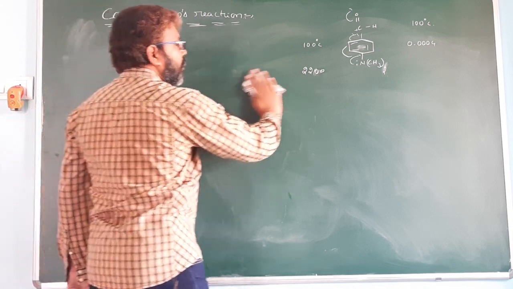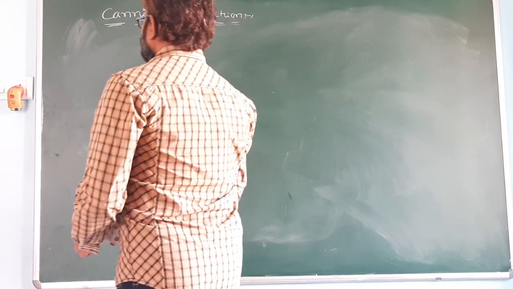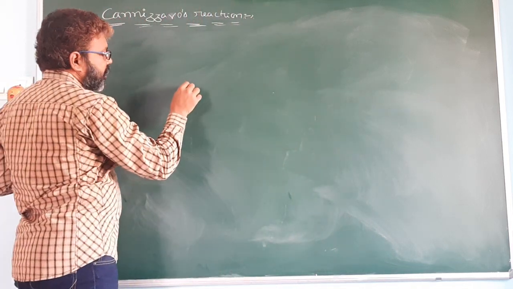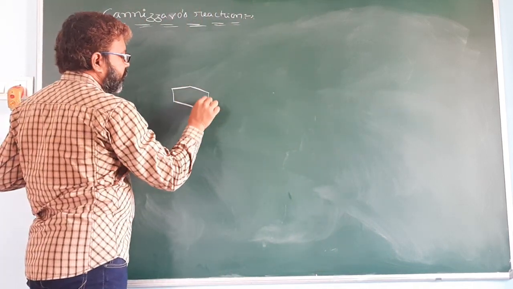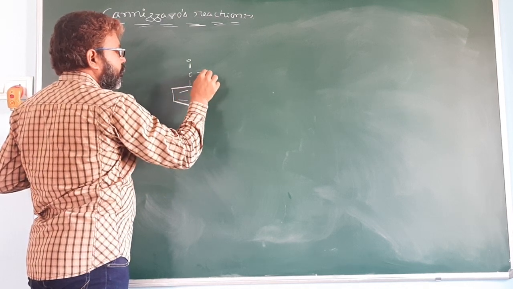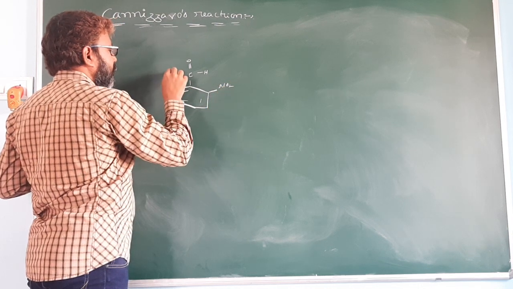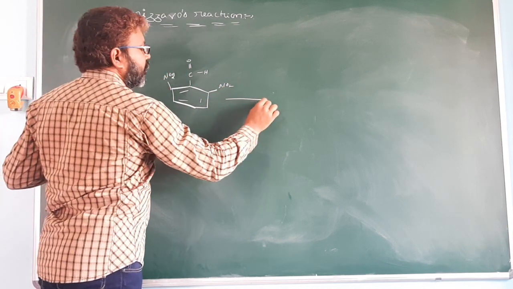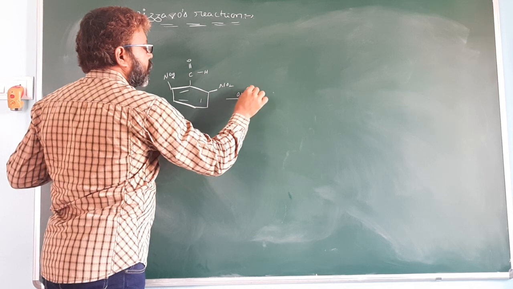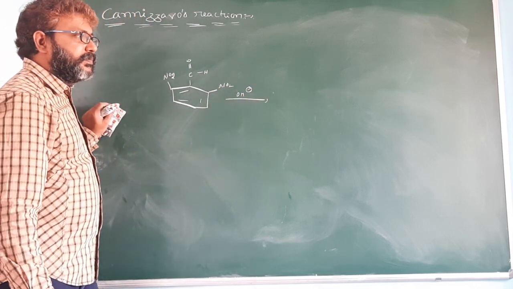For example, 2,6-dinitrobenzaldehyde. It has electron withdrawing groups, yet it cannot participate in Cannizzaro reaction.